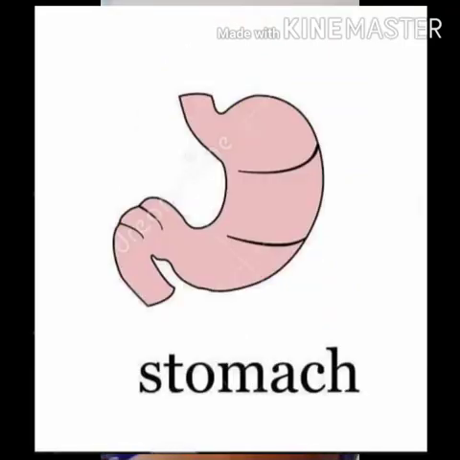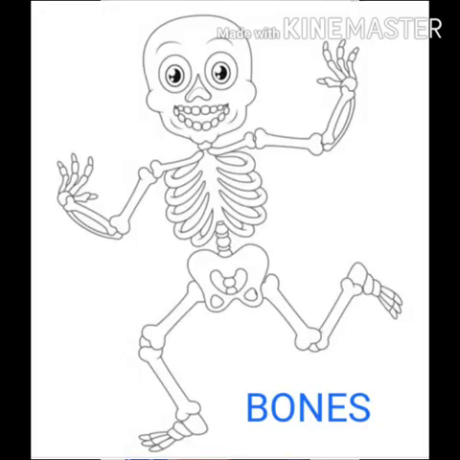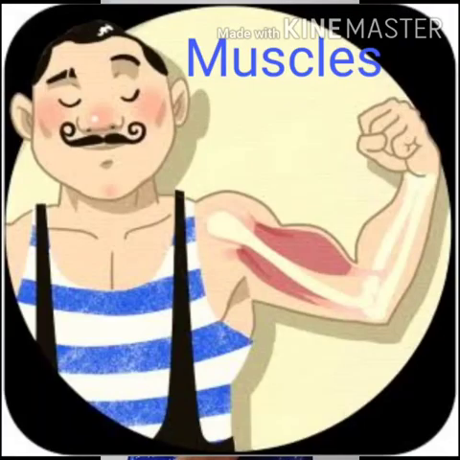Fourth, stomach. Stomach is the body part where all our food that we eat is stored, which is used by the body for energy. Fifth, bones. Bones give shape to our body. An adult human being has 206 bones. Sixth, muscles. Muscles help us to move our body parts.